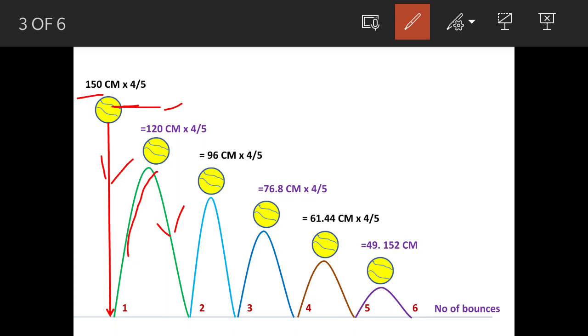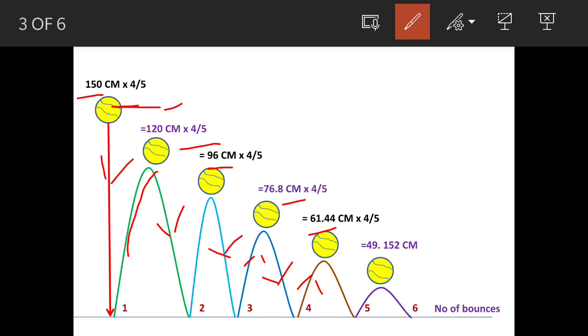Now this time it will gain a height of 120 into 4 upon 5, so the height will be 96 centimeter. Then again it drops and gains a height of 4/5 of 96 centimeter, that is 76.8 centimeter. Again it drops and bounces back, so the height gained is 61.44 centimeter.